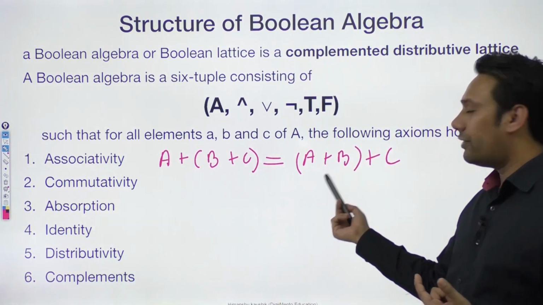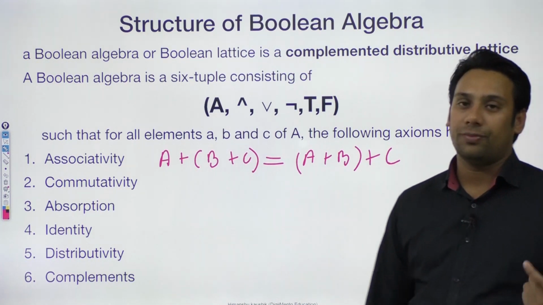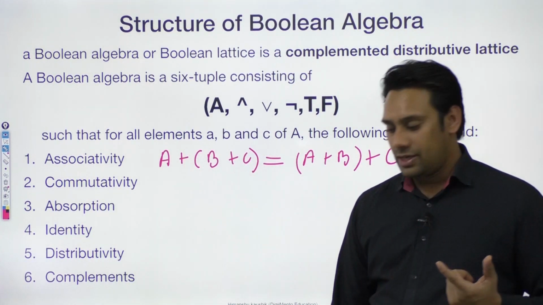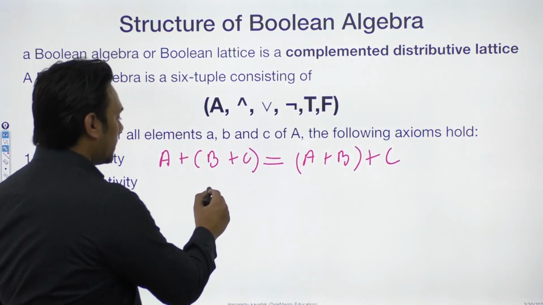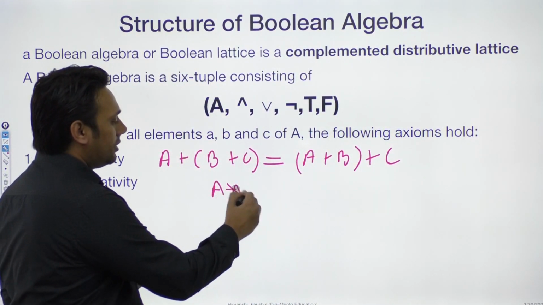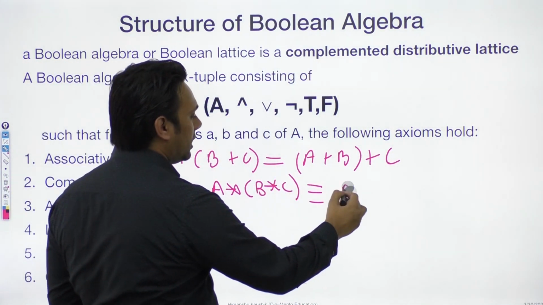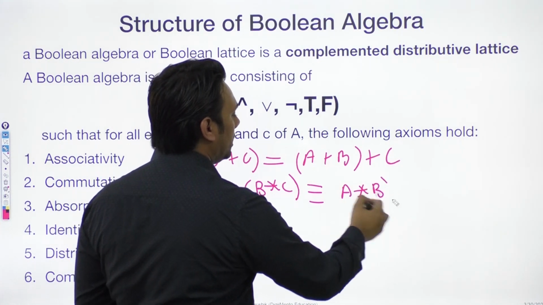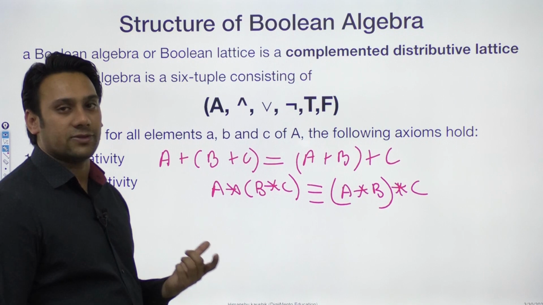And here you have to evaluate A plus B and then you have to evaluate C. So you can say this addition operation is associative. Correct? In the same way your multiplication operation is also associative. जैसे अगर आप ऐसा करेंगे (A multiplied by B) multiplied by C, then it is equivalent to saying A multiplied by (B multiplied by C). So your multiplication operation is associative.